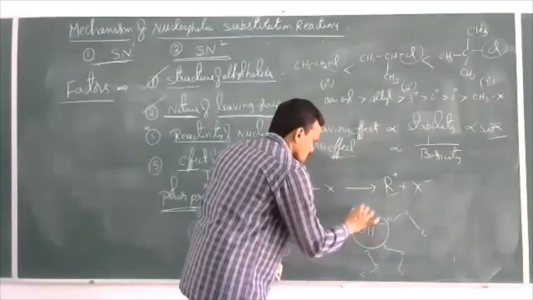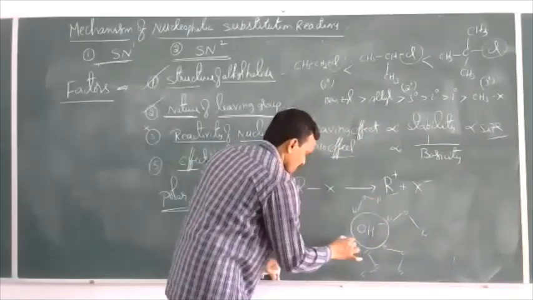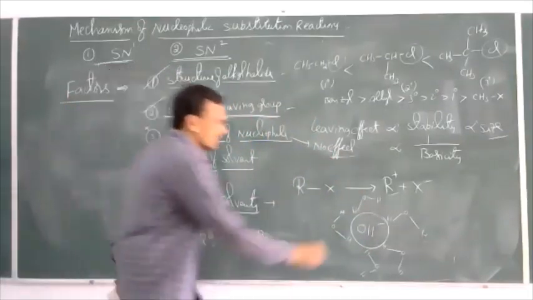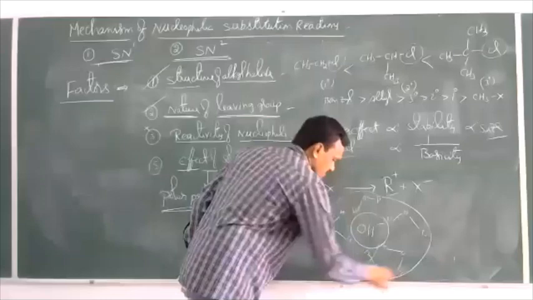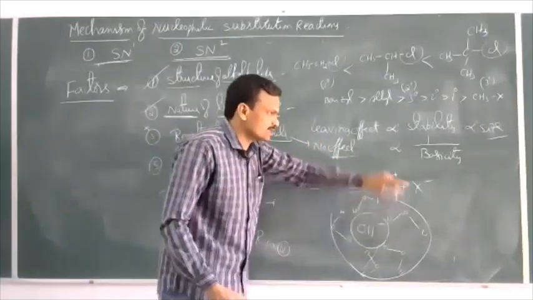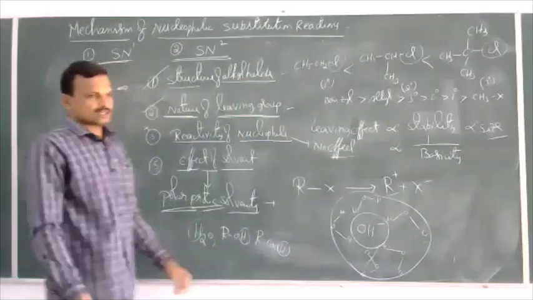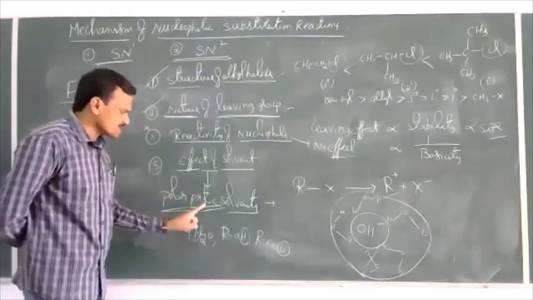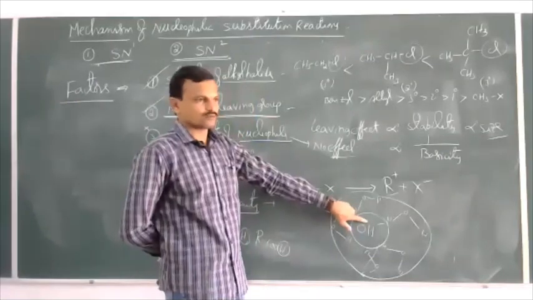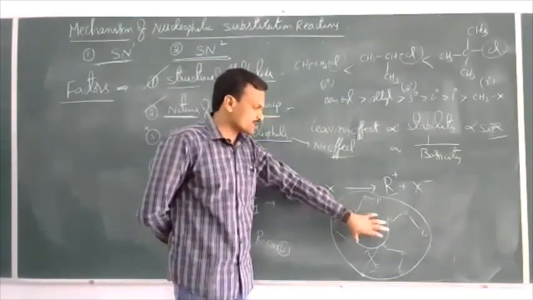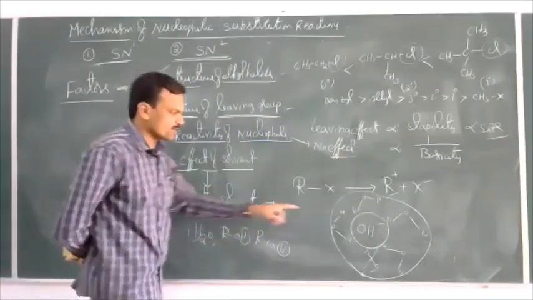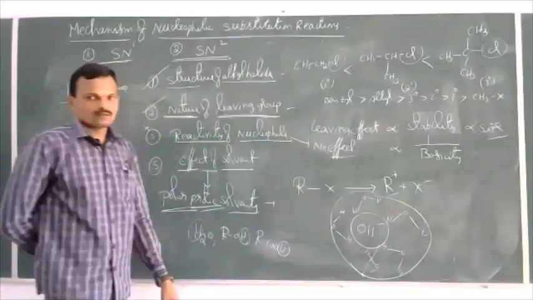Since OH minus undergoes solvation, its nucleophilicity will be decreased. Bulkiness increases, and as bulkiness increases, nucleophilicity decreases. So in the presence of polar protic solvents, the attacking nucleophile undergoes more extensive solvation, its nucleophilicity decreases, and it behaves as a weak nucleophile.